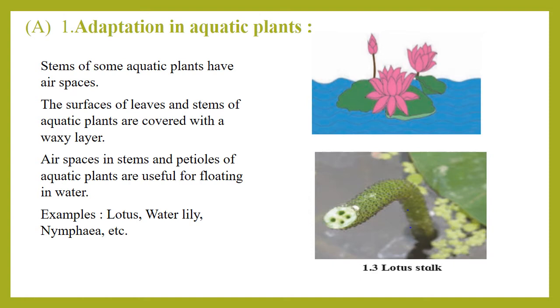So because of that, it doesn't get rotten, यानी ये खराब होता नहीं है पानी के कारण. Though it is in the water all the time throughout its life, it remains in good condition throughout its life. And the second main point is about the air spaces. The stems and petioles of the lotus plant or these aquatic plants have air spaces inside them, so they float on the water. So these are the adaptations of aquatic plants.